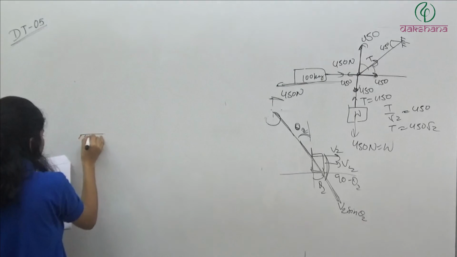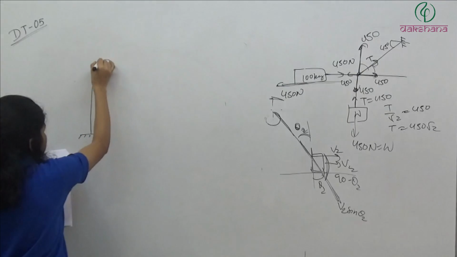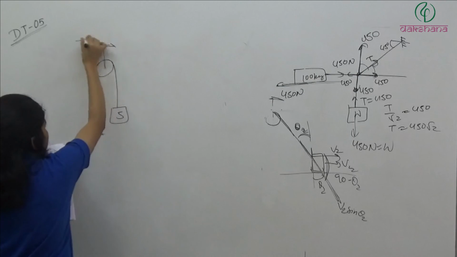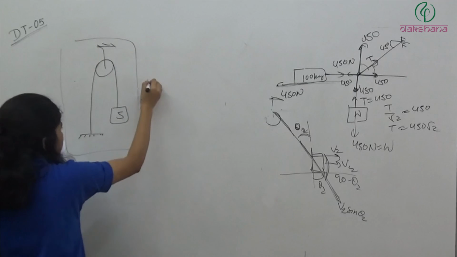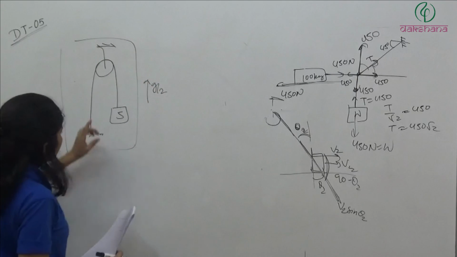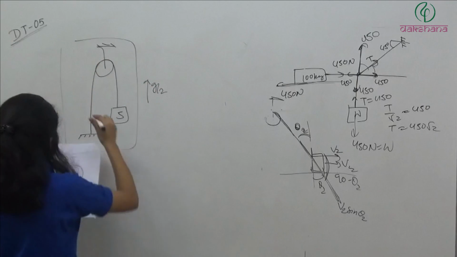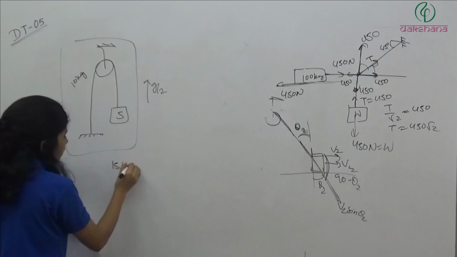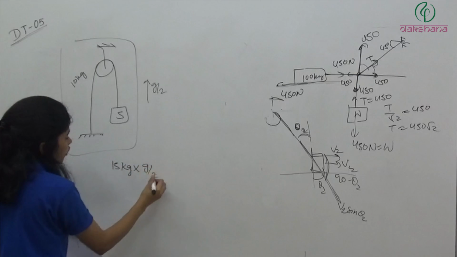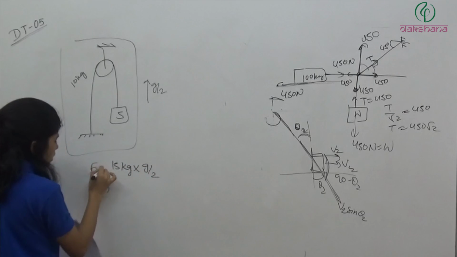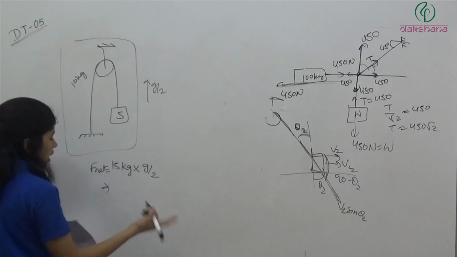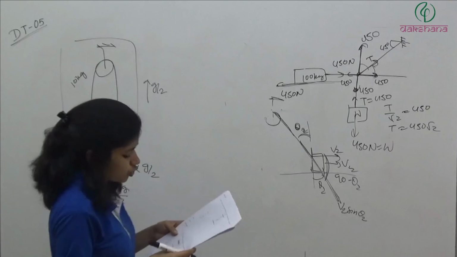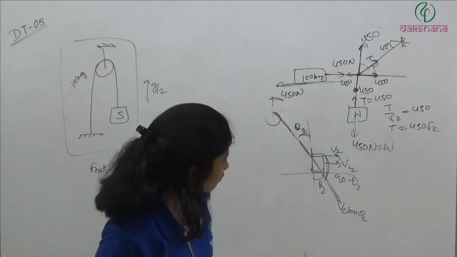So we have a system like this. This is 5 kg and this complete system is moving up with g by 2 acceleration, and mass of this plus this is 10 kg. So total mass of the system is 15 kg and acceleration of the system is g by 2. What will be the net force on the system? Net force on the system is force, mass into acceleration, 15 g by 2. Answer is first option.